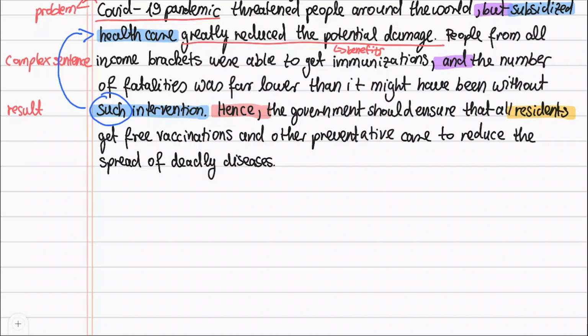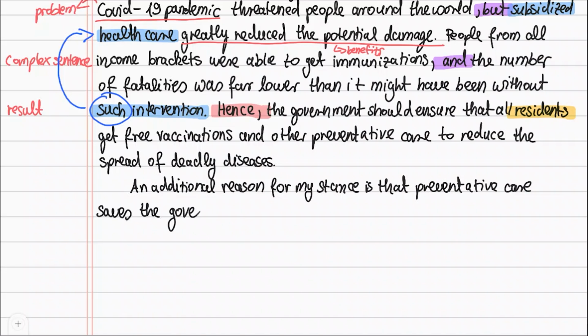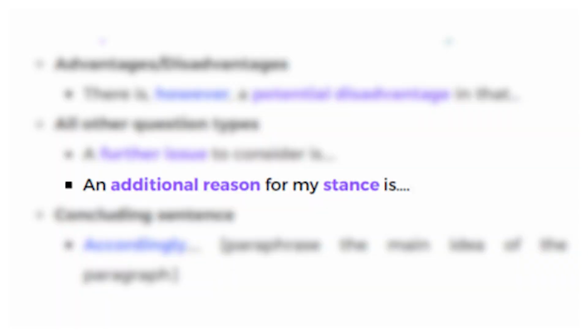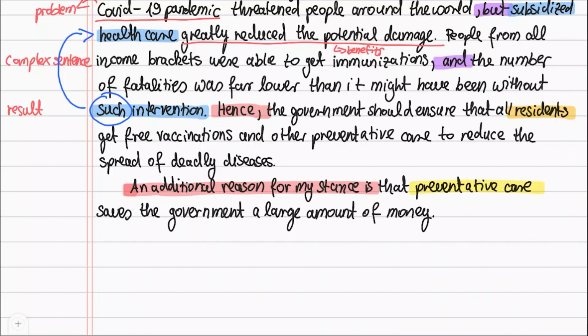Now, let's continue writing our essay. An additional reason for my stance is that preventative care saves the government a large amount of money. This is a great topic sentence. It was easy to write though, because an additional reason for my stance is part of my template. I just needed to add the reason. Preventative care saves the government a large amount of money.